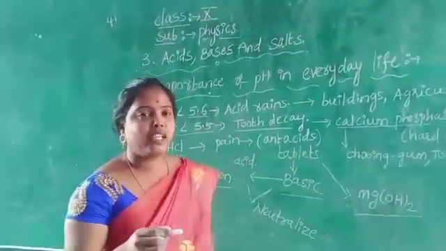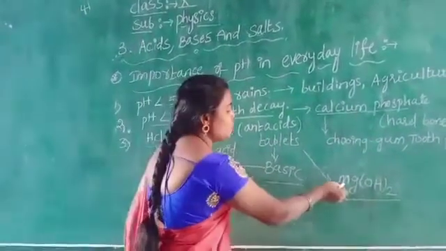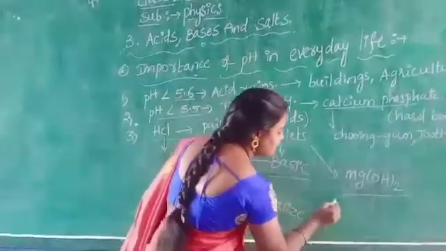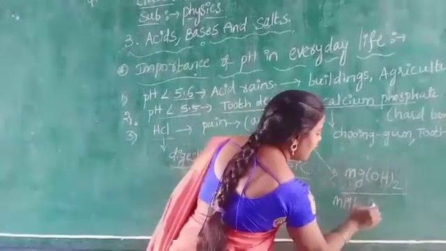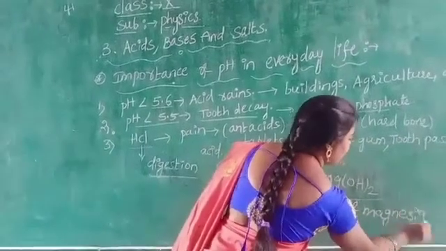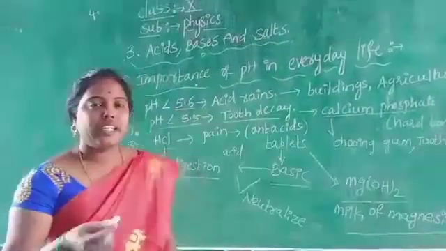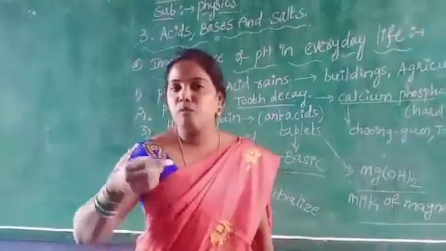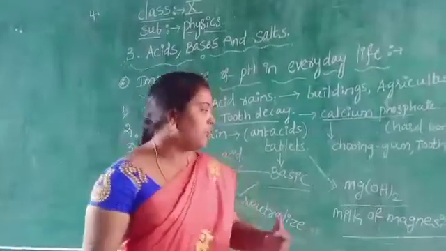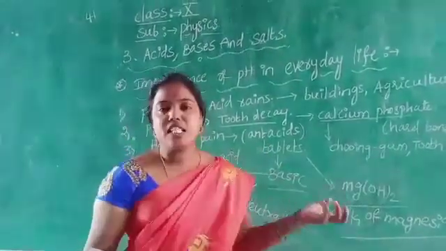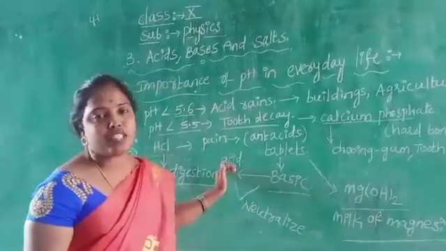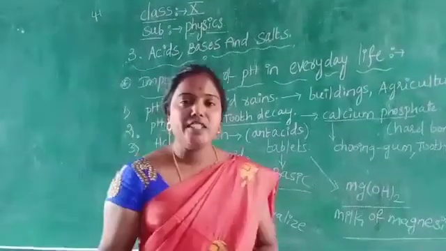Magnesium hydroxide is a base, which is used in the preparation of antacid tablets. This magnesium hydroxide is also called milk of magnesia. This milk of magnesia relieves the excess pain in our stomach. If you are getting pain in your stomach, then you take an antacid tablet. This antacid tablet is basic in nature and neutralizes the acid present in your stomach. So this is about the digestion system.